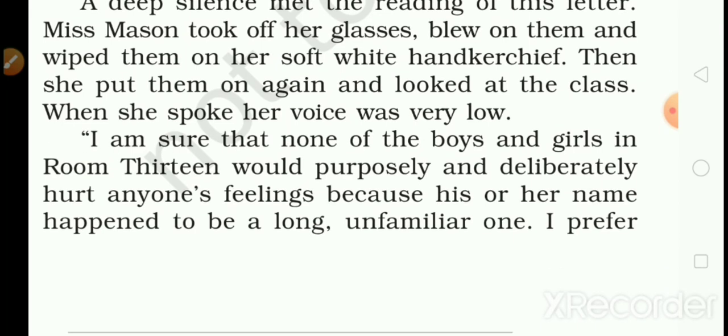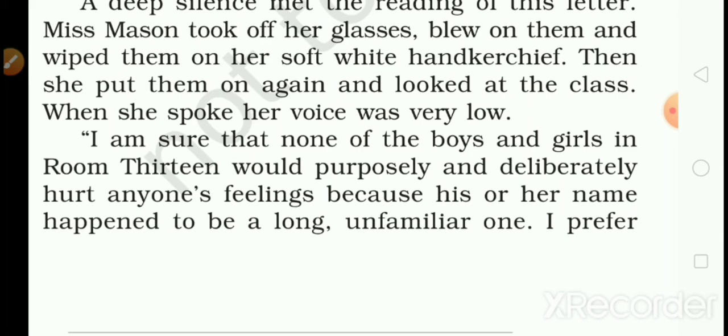Then she put them on again and looked at the class. Then Miss Mason put the glasses on again and looked at the class. When she spoke, her voice was very low. So this shows that while she was speaking, she was very sad.